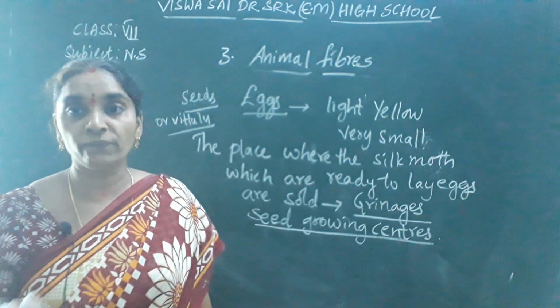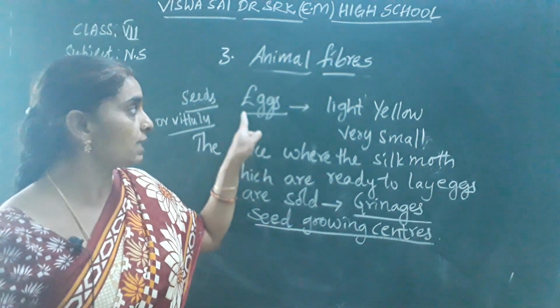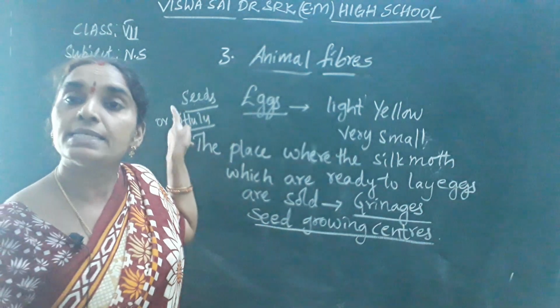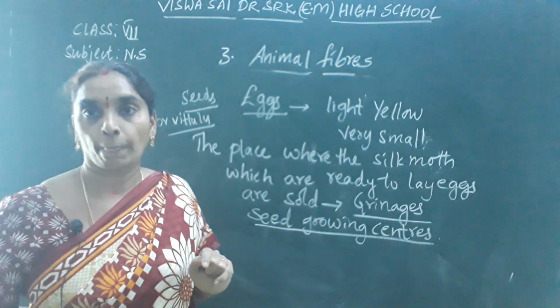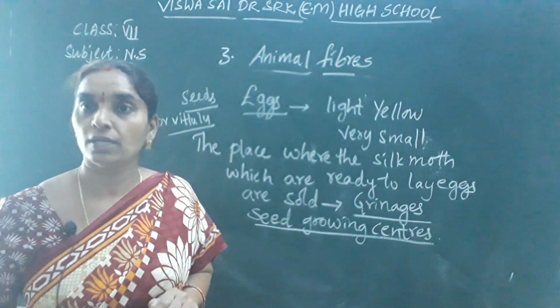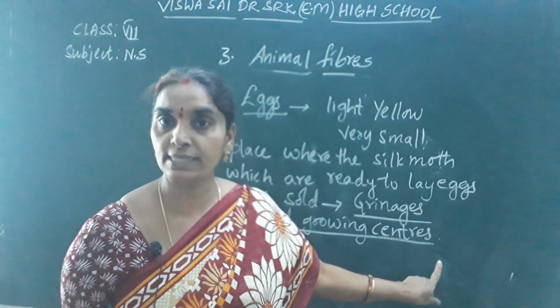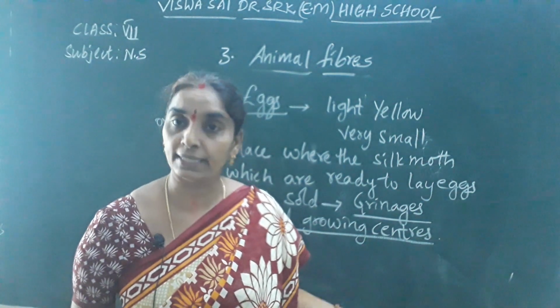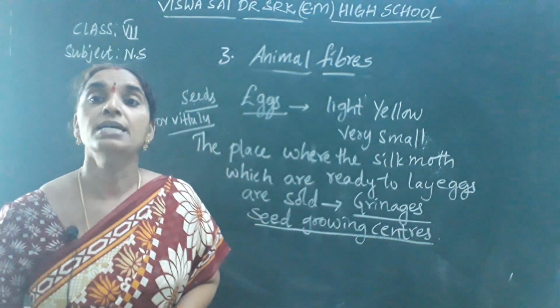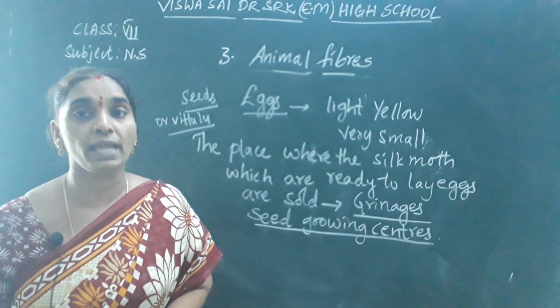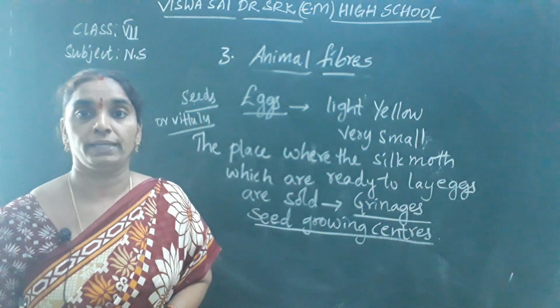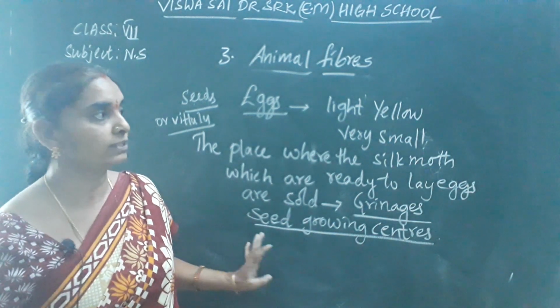These silkworm weavers call the silk moth eggs seeds or vittulu in their local language. So that is why it is called a seed growing center, the place where silk moths which are ready to lay eggs are sold. Okay, children? So note down this point now.